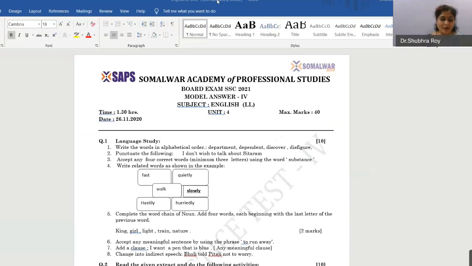Related words, example was given, walk slowly. Slowly was the example given. You can write walk fast, walk hastily, walk hurriedly, walk quietly. Okay. So all these you can use.